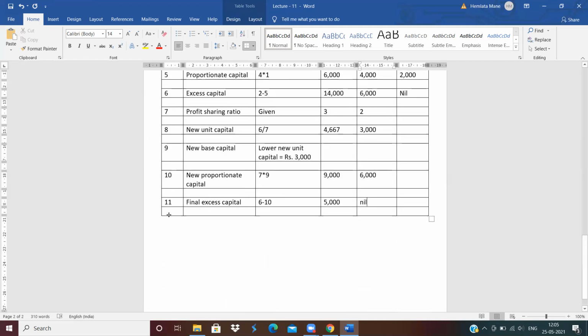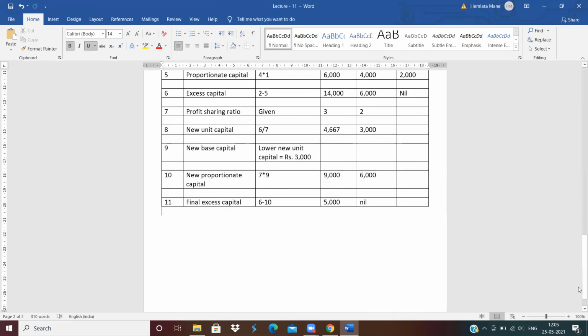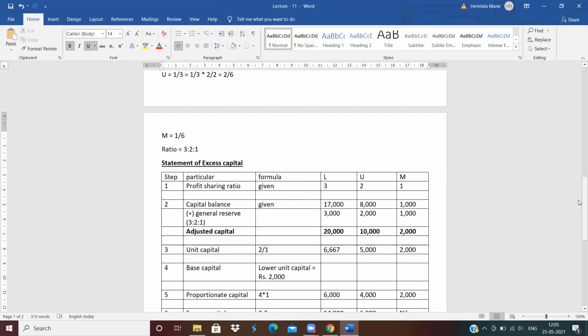Okay. This is your statement of excess capital. Clear? First column is step, second is particular, third is formula, fourth column, write down the names of partners. Here our partners are L, U and M. Now first step is profit sharing ratio, next capital balance, but here general reserve is given, so add the general reserve. The amount of general reserve should be distributed in their profit sharing ratio. How to calculate the profit sharing ratio we already discussed.